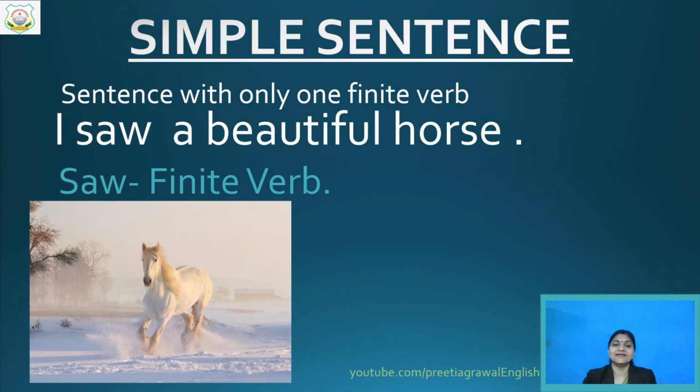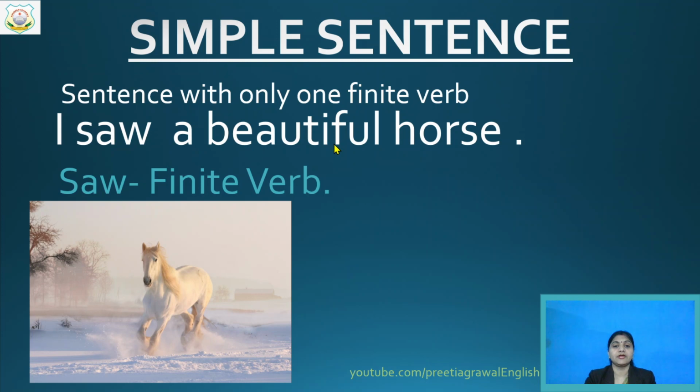Okay, let's see. Simple sentence: a sentence with only one finite verb. Means a simple sentence is that sentence in which there is only one finite verb. Finite verb means that particular word through which we can change our tense. So in this sentence, this is the example: I saw a beautiful horse.